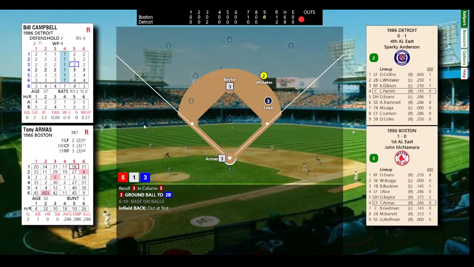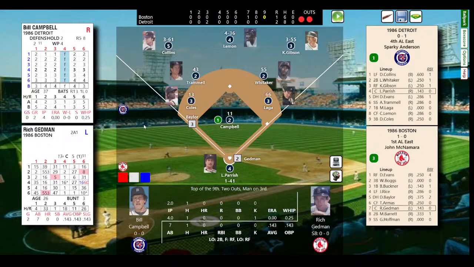Ground ball to Whitaker. He'll make the play. Baylor goes to third base. And it'll come up 2 outs, man on third. Gedman has made 2 great defensive plays, thrown out 2 base runners today. So he's done a good job defensively. He has not gotten a hit yet offensively. He's due. He's 1 for his first 7. I would love to see Mr. Gedman put one in the right field deck right about now.